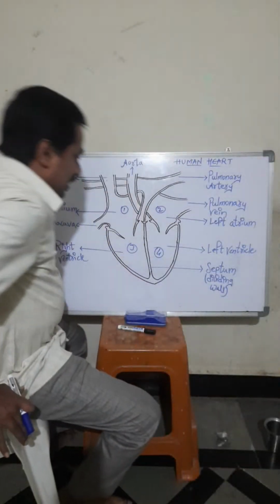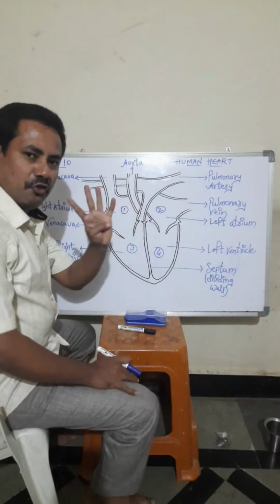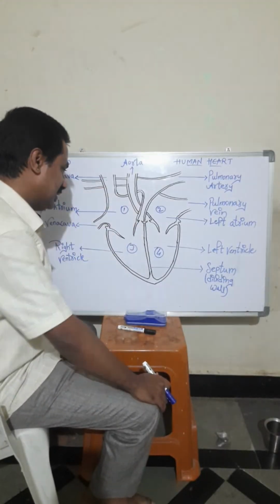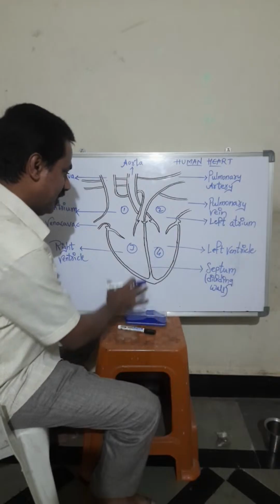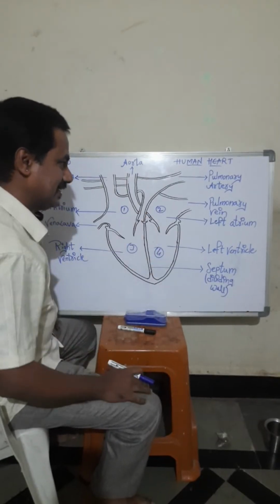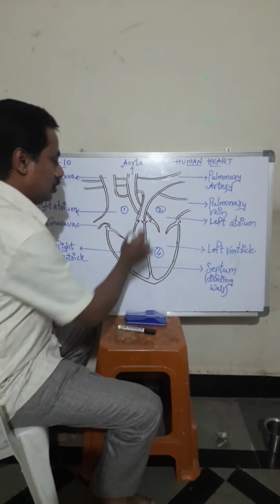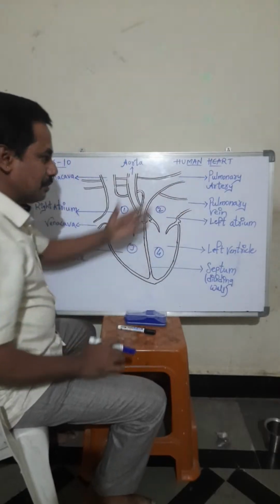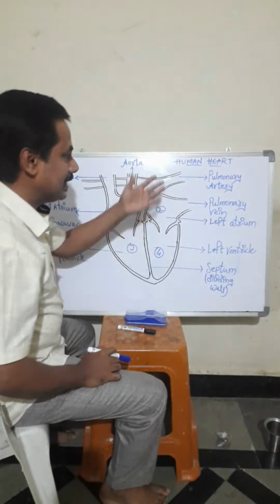So, the heart is having four chambers. Okay, fine. We have studied the parts here, and now I am going to discuss some other remaining parts. Let us discuss that.